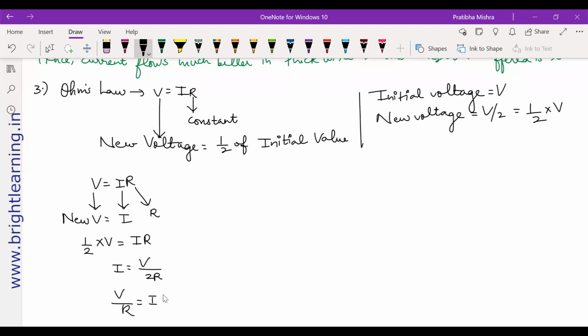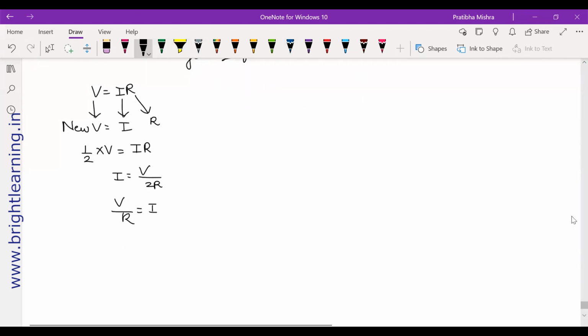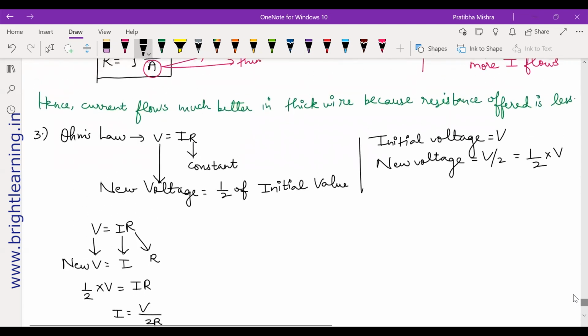Ma'am, can you explain the question to me again? Yeah, the question is, suppose they have given you a condition that the resistance remains the same, or constant, while the potential difference is reduced to half of its original value. And then what will be the new value of current?